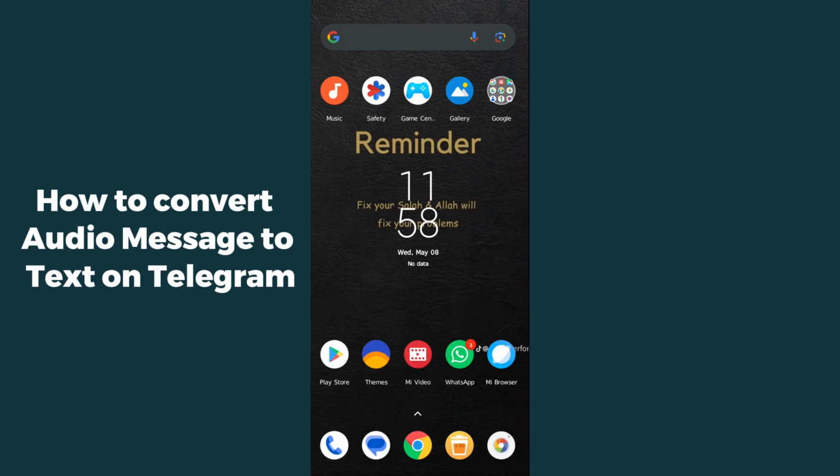Hello guys, I'm back. In today's video I'm gonna show you how to convert audio message to text on Telegram. So if you want to convert your voice messages to text messages in Telegram or WhatsApp, this video is absolutely for you. For that you have to simply open up Telegram first.